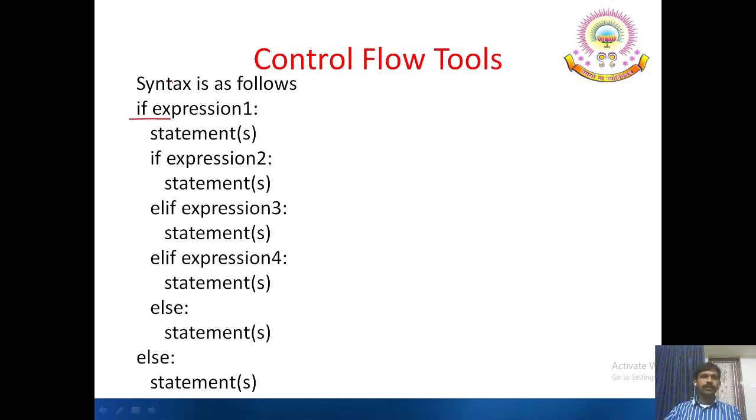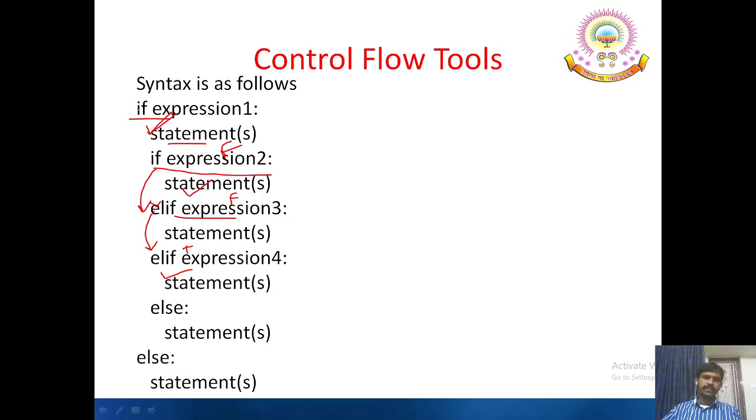See, this example is with an else if ladder. If expression 1 is true, then the statement is executed and another if statement is evaluated. If this condition is true, then this statement is also executed. If this one is false, then it moves to this else if. And if this condition is also false, it moves to this case. And if it is true, this is executed and this is executed. And it is entirely terminated. So here an if ladder is used within an if else statement.